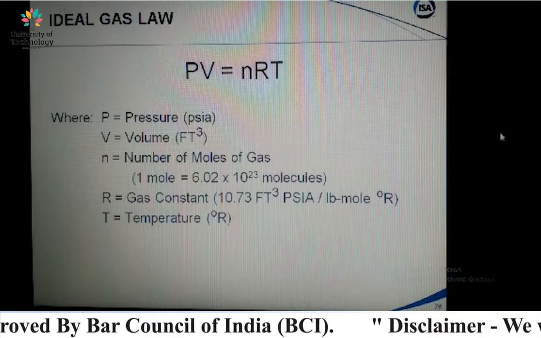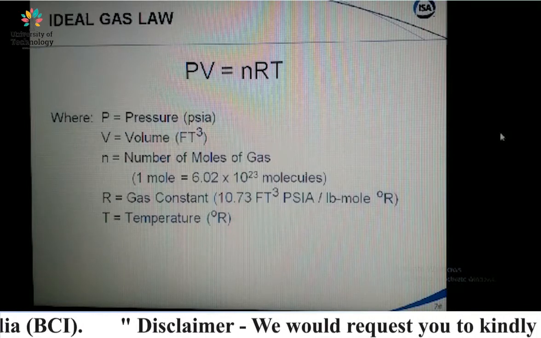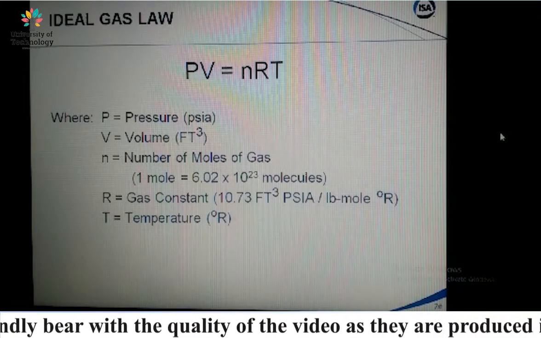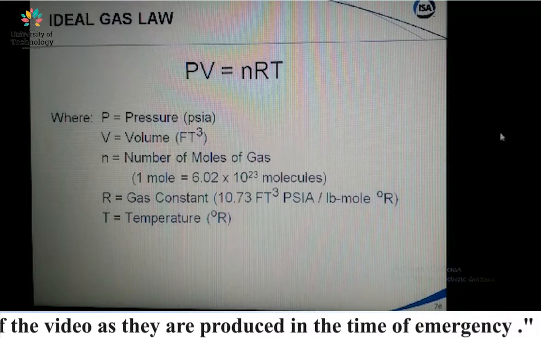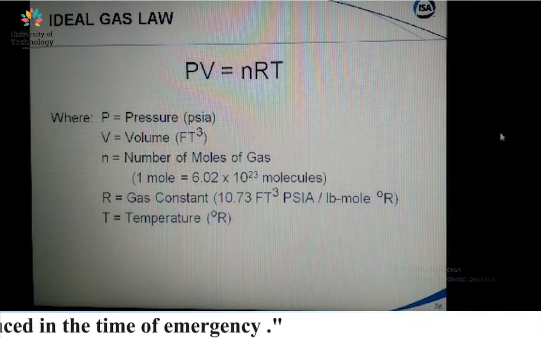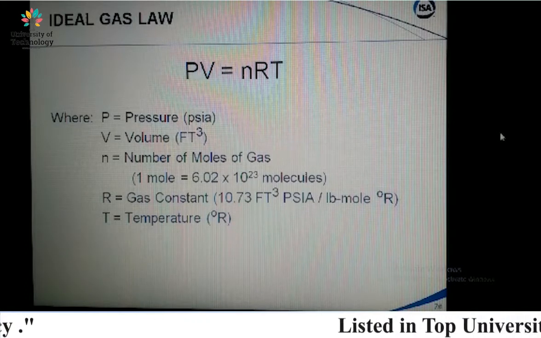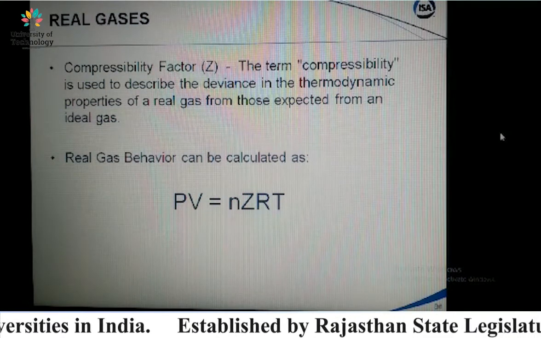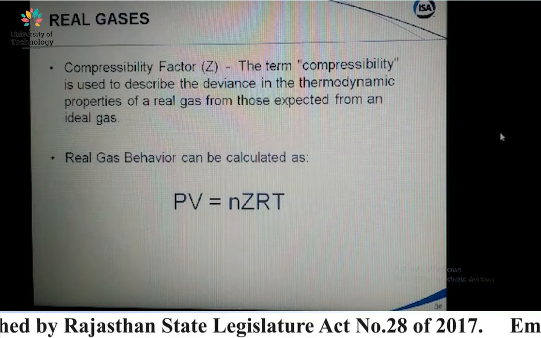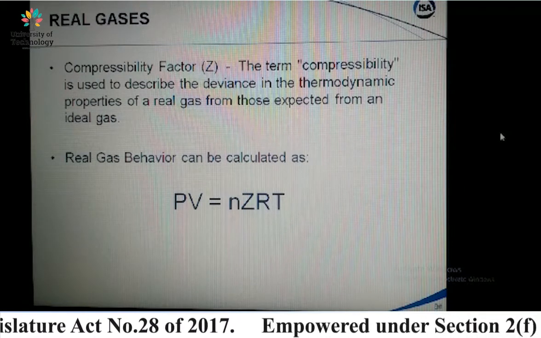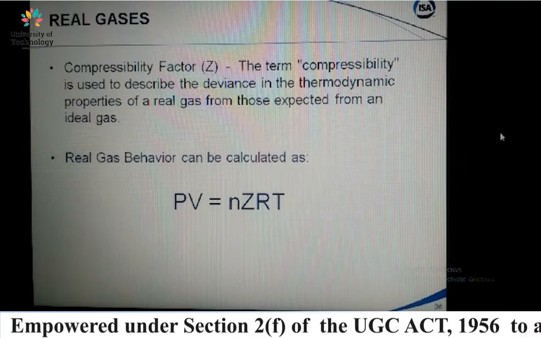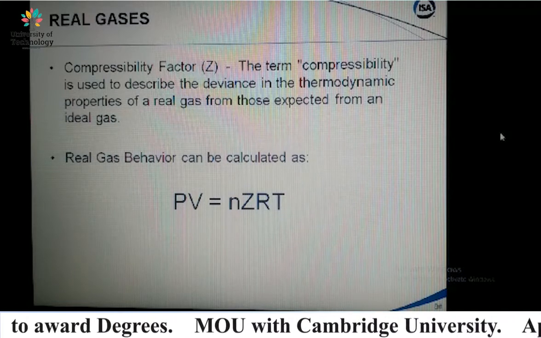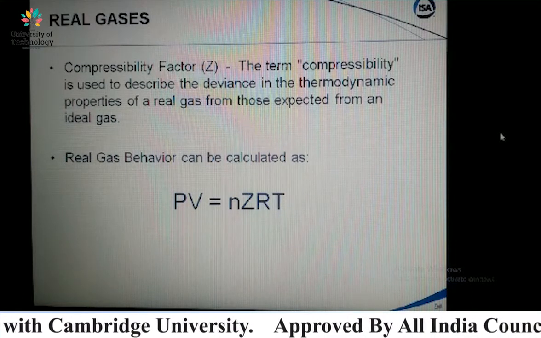Ideal gas law, that is PV equal to nRT, where P is the pressure, V is the volume, n is the number of moles of gas, that is 1 mole equal to 6.02 into 10 to the power 23 molecules, R is the gas constant and T is the temperature. For real gas, we can write this formula as PV equal to nZRT, right? Where the compressibility factor is Z. The term compressibility is used to describe the deviation in the thermodynamic properties of a real gas from those expected from an ideal gas.